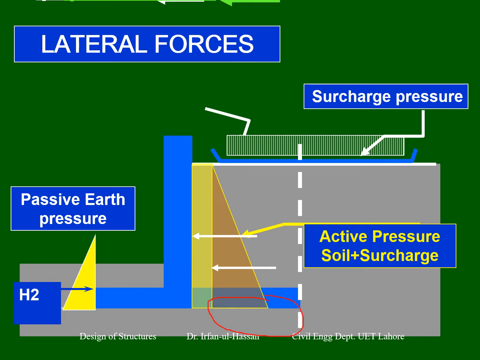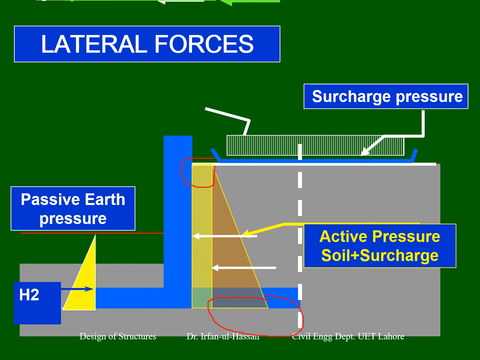The lateral effect of the surcharge is a UDL throughout, and the effect of the soil, if only one layer is present, is uniformly varying and increasing with depth. Similarly, the passive earth pressure is also increasing with depth. Let's say this is the soil passive earth pressure, which is 0 at the top and maximum at the base. So how can we compute this force?